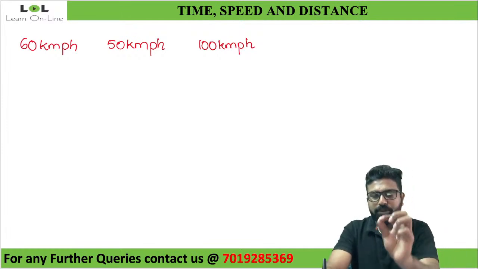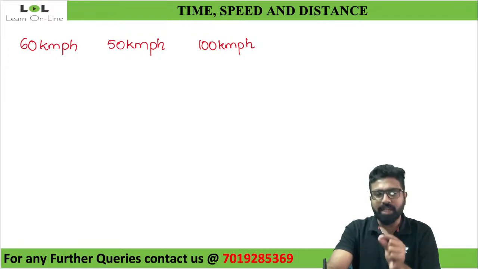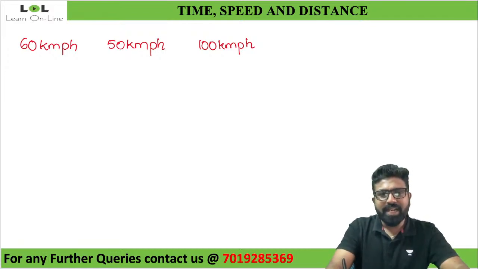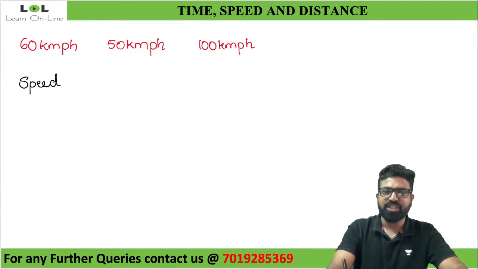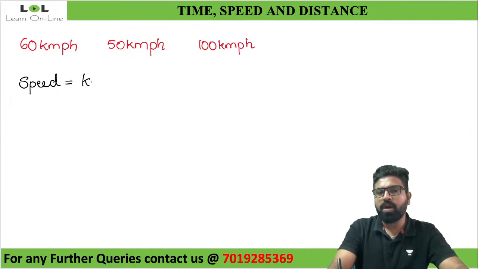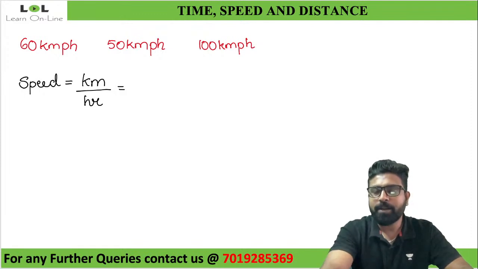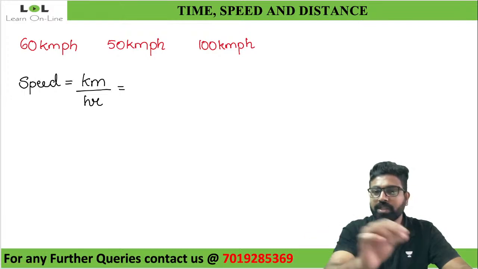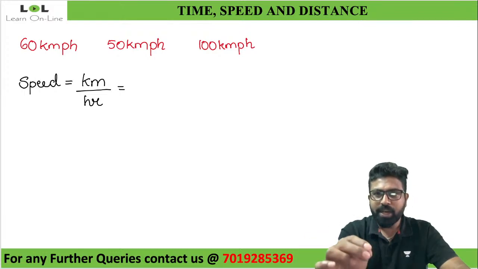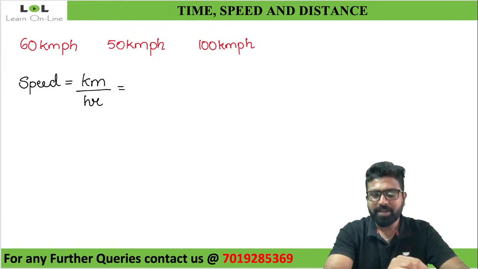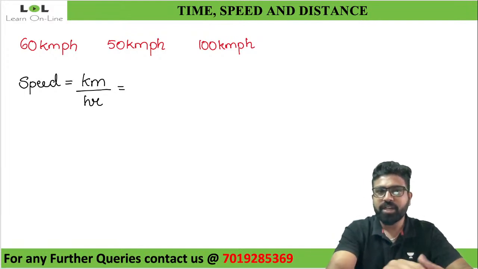Yes, whatever you told is absolutely right. Distance is also constant. Along with the distance, look at this. Whenever I'm measuring speed, I might be measuring 60, 50 or 100, but still I'm measuring it in terms of kilometer per hour. So now tell me, what is measured in terms of kilometer? Can I tell you distance is always measured in terms of kilometer?